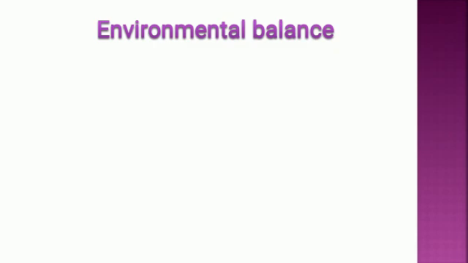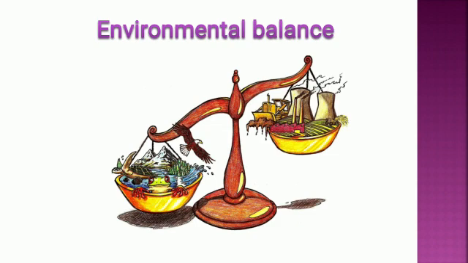So what do you understand by environmental balance? See here in the picture, the word balance comes as a weighing machine, we can call it. And environment means what? Yes, environment means the surroundings of us. Whatever we see around us, we take it as environment.